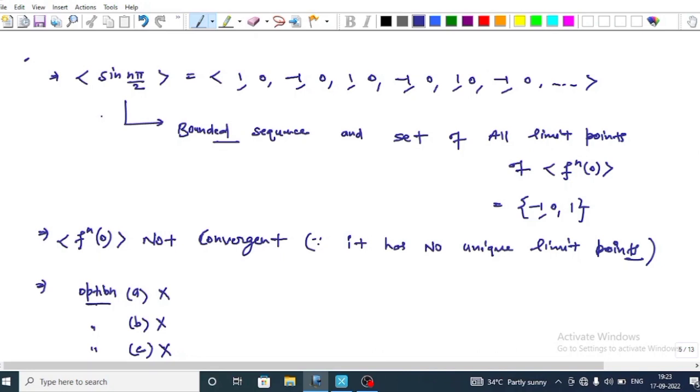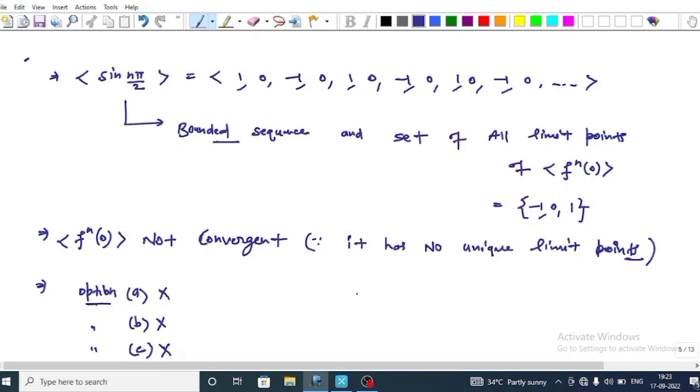As we know, the value of sin(nπ/2) for n = 1, 2, 3 and so on, in sequence form is 1, 0, -1, 0, 1, 0, -1, 0. This implies that this sequence is a bounded sequence, and the set of all limit points of this sequence is {-1, 0, 1}. This implies that the sequence f^(n)(0) is not convergent, because it has no unique limit point.